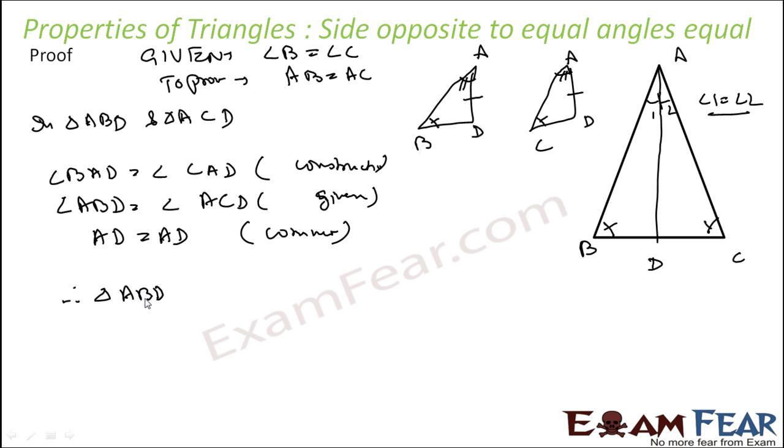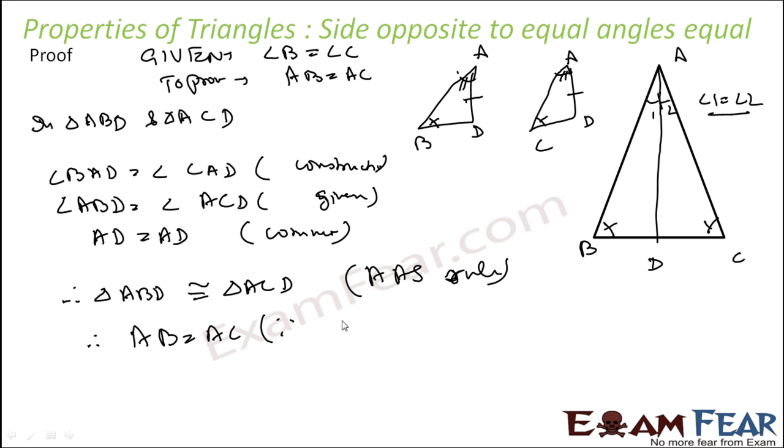Therefore, triangle ABD is congruent to triangle ACD by AAS. Since they are congruent, therefore AB is equal to AC, corresponding sides.